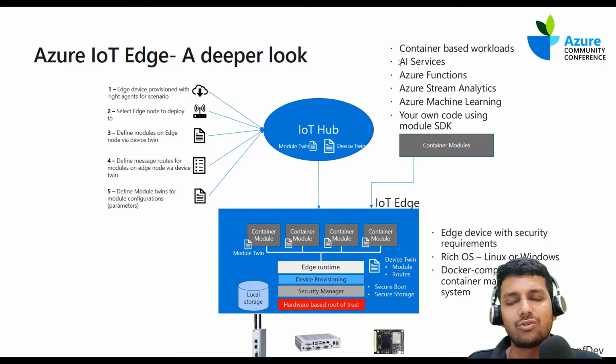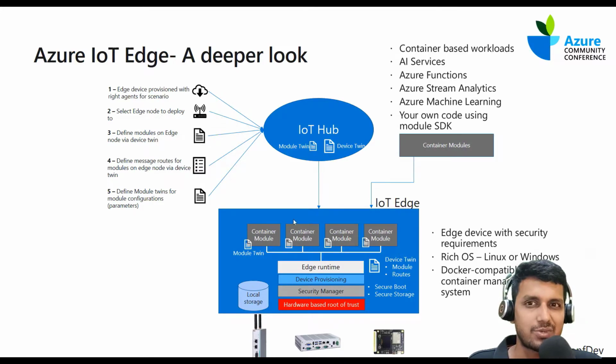Again, we looked at the modules. These are container-based workloads. It could be a custom-built application that we built for solving some specific purposes, or it could also be pre-built applications, for example, Azure Functions, Stream Analytics, or machine learning models, and so on. Again, Azure IoT Edge can be deployed on both Linux as well as Windows, and basically runs on top of a Docker compatible container system. So in a nutshell, this is all about Azure Edge.